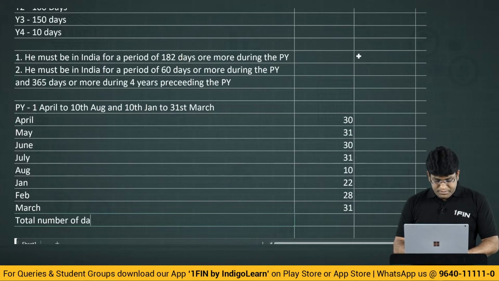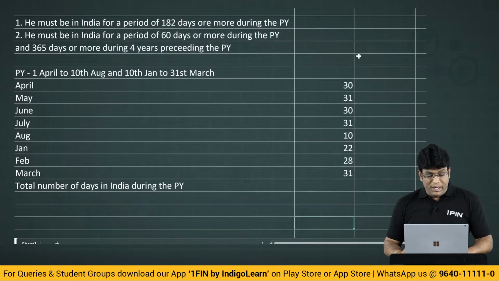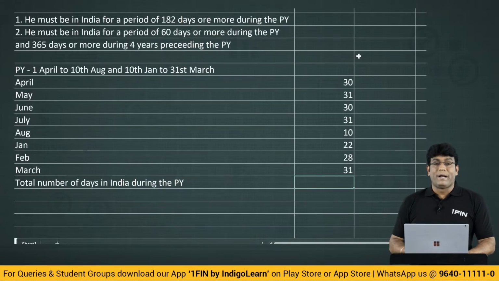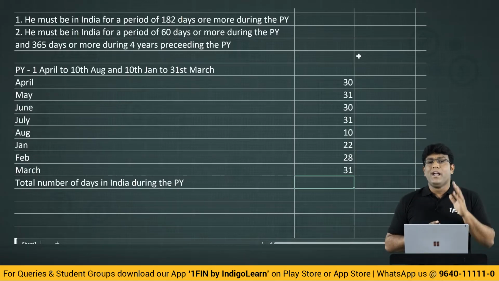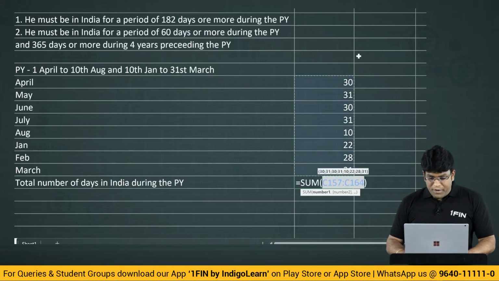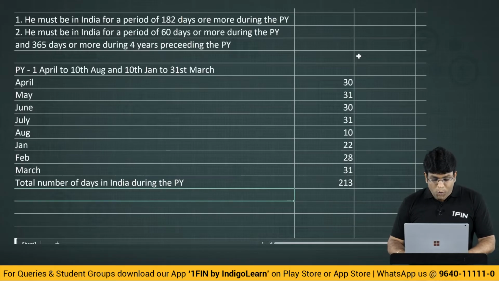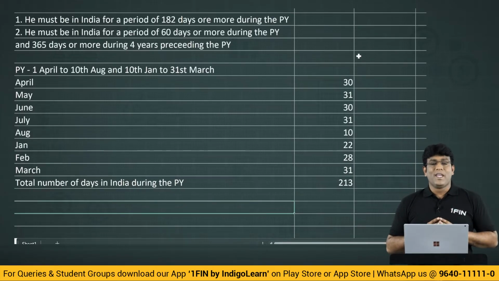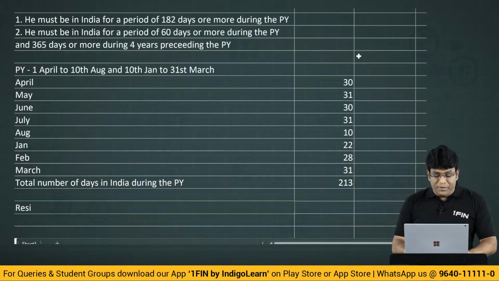Total number of days in India during the previous year. Come on guys, I will use Excel here, but I want you to use the calculator very clearly and calculate, and always keep in mind day of coming, day of going is always included. So number of days that is coming in this question is 213 days. When it is 213 days, my dear friends, straight away residential status would be resident.